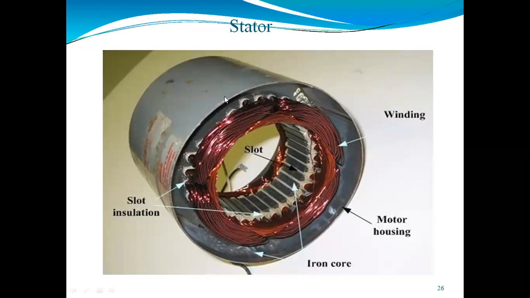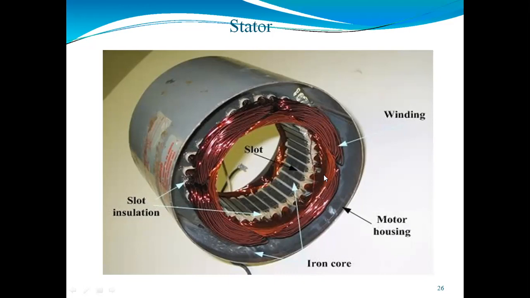We are using the stator outer covering, which can be made of any material and is laminated. After that, we use the stator core. For the stator core we can use iron.